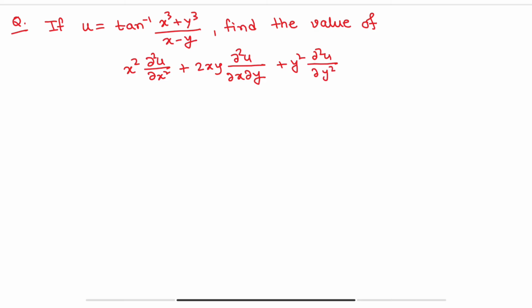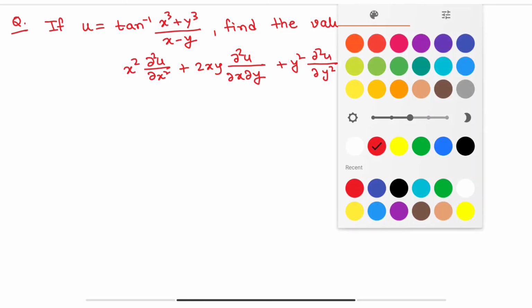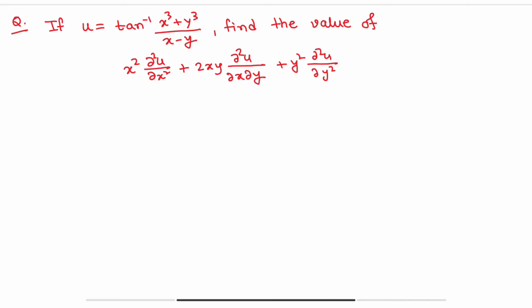Okay, you have to find the value of this expression. So the concept is same. First of all, you have to convert this expression, u equals to tan inverse of (x cube plus y cube), into tan u form.